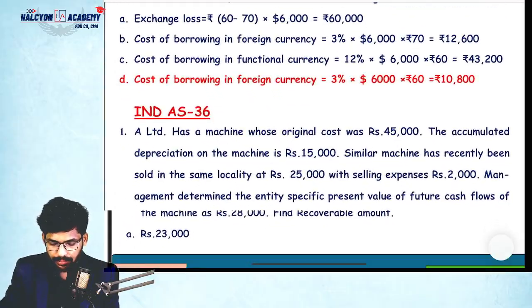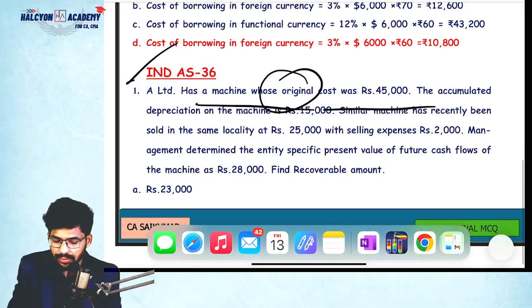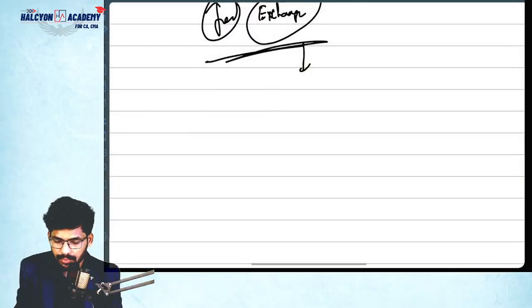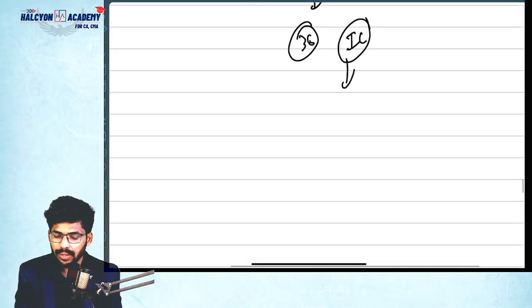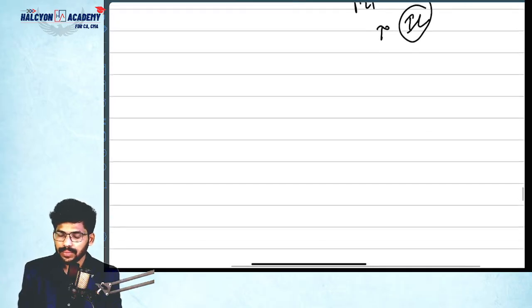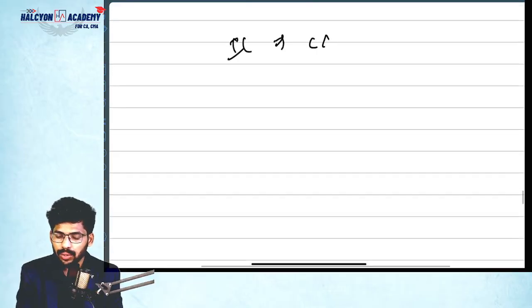Clear? Next, Ind AS 36. A Limited has a machine whose original cost is 45,000. Coming to Ind AS 36, I want to discuss only one thing. What is that? Ind AS 36 means impairment loss. Impairment loss entry: basically impairment loss to asset, correct? So P&L to impairment loss. Yes or no? Yes. Next, what do you mean by impairment loss? Carrying amount of the asset is more than recoverable amount, and the difference will be impairment loss.